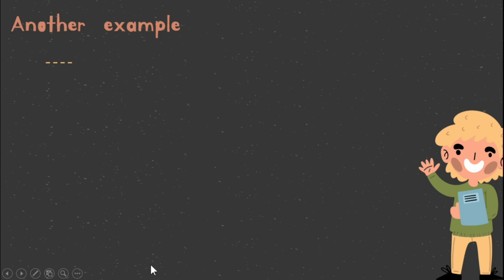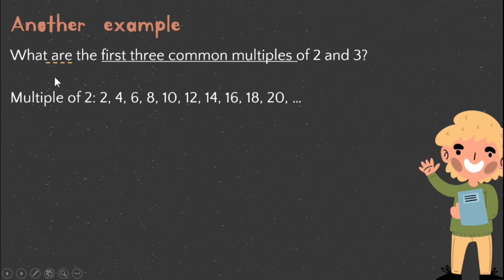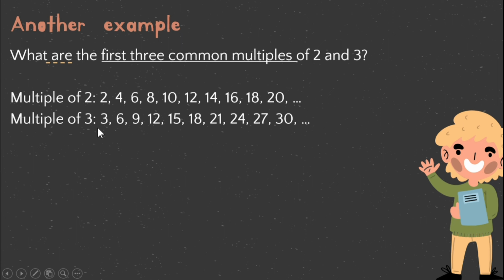Another example. What are the first 3 common multiples of 2 and 3? We are going to list all of the multiples of 2 here until we find the first 3 common multiples. And the multiples of 3 are 3, 6, 9, and go on.